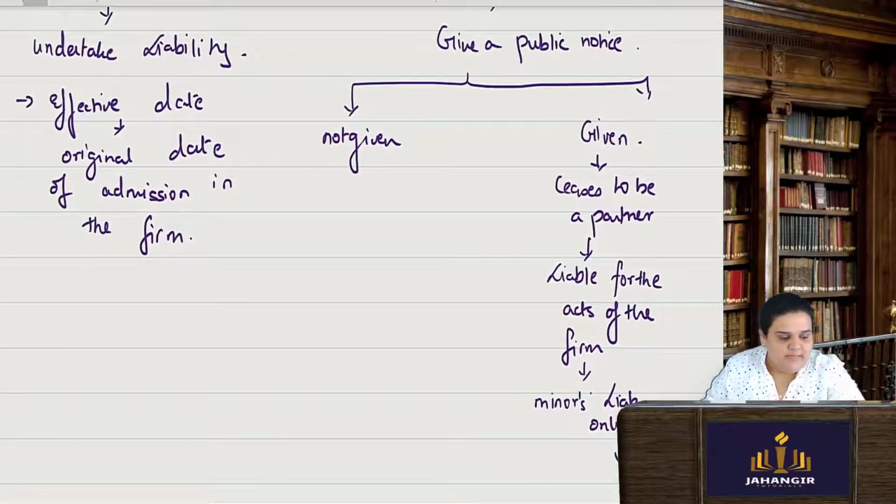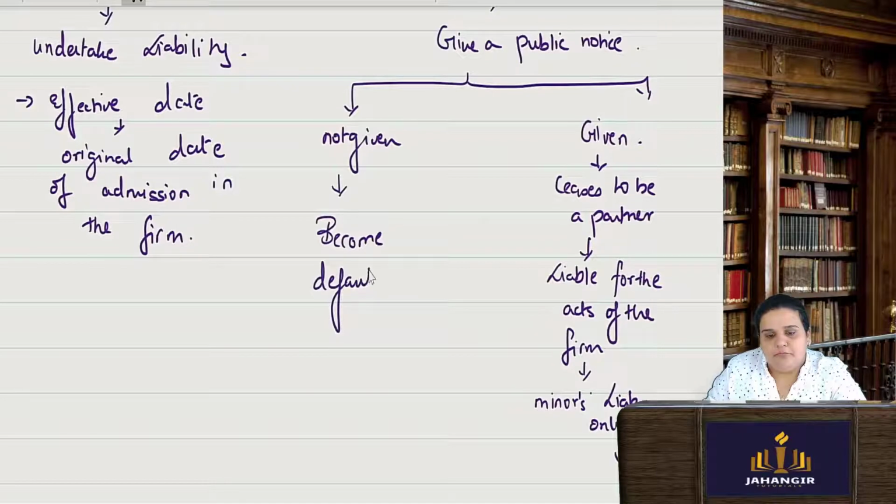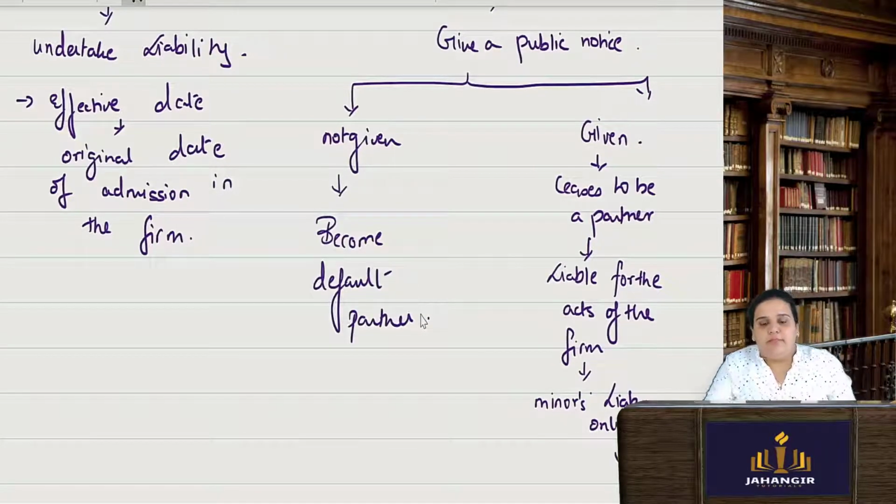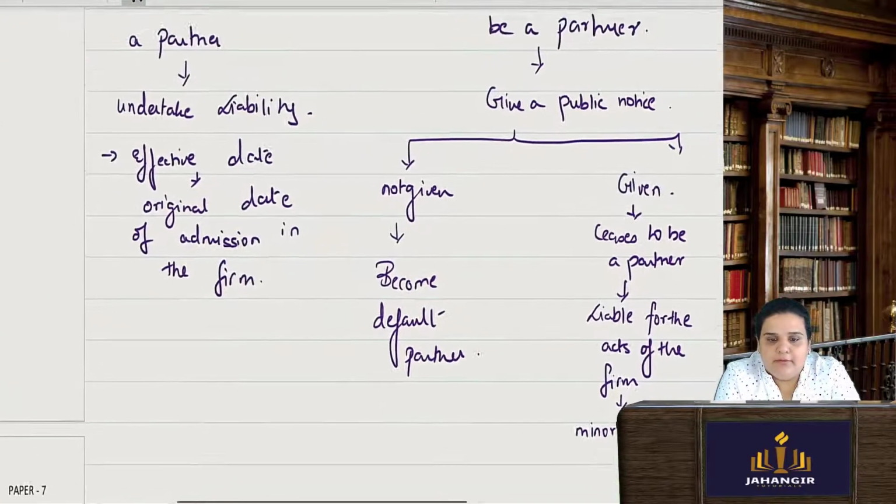Okay, but say if he does not give any notice, then it will become a default partner. Any acts done by that firm and the partners, it will make him also liable.